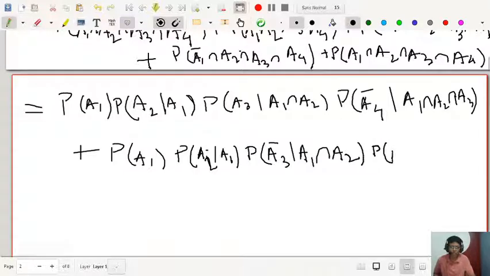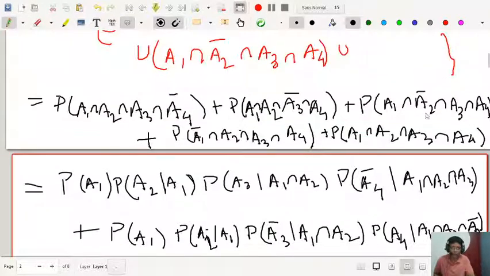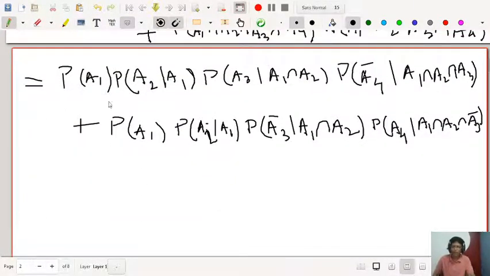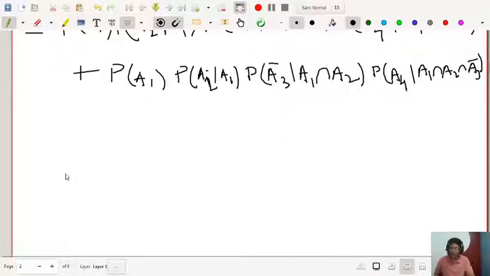And the last one, A4 on the condition that A1 intersection A2 intersection A3 bar. And so on, you can write all the other terms like this. I am just explaining the first one, all other terms you can work out yourself.